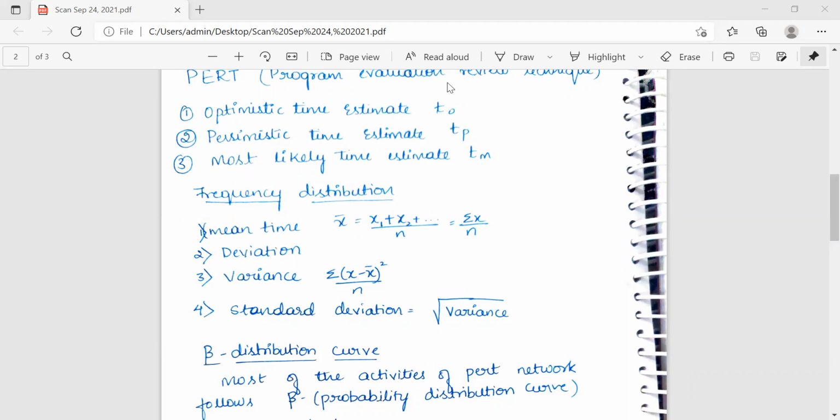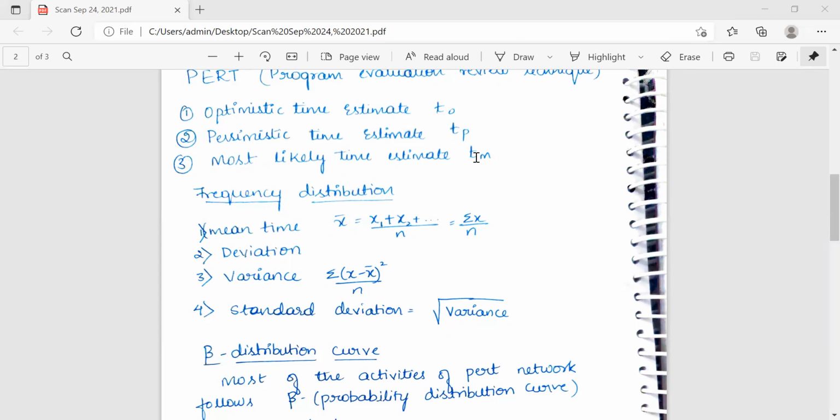Then, to take into account the uncertainties involved in the activities, there are 3 kinds of time estimate: optimistic time estimate, pessimistic time estimate, and most likely time estimate. So what is optimistic? It is the minimum time required for an activity if everything goes perfectly well without any problems or adverse conditions during its execution. In this time estimate, no provisions are made for delays or setbacks, and better than normal conditions are assumed to prevail during the execution of the activity.